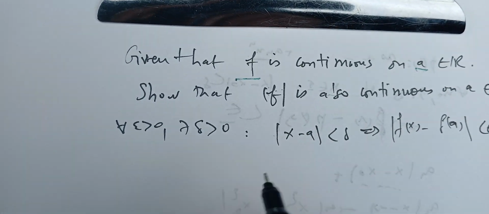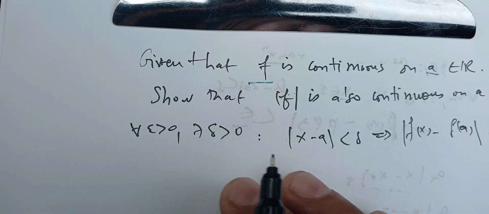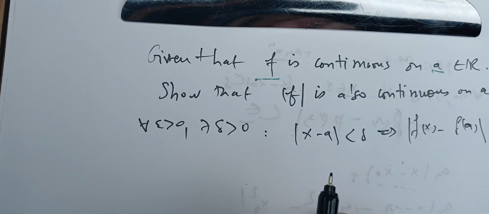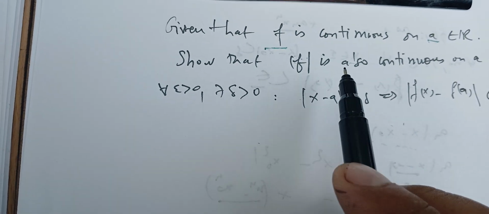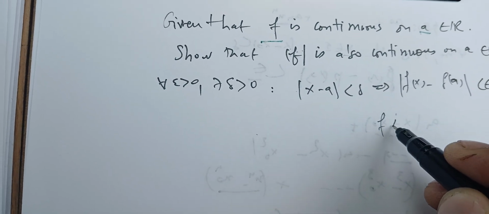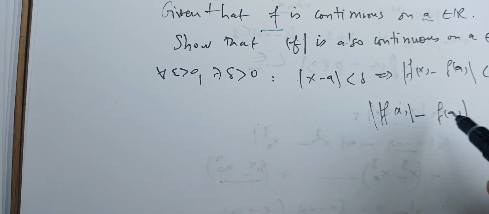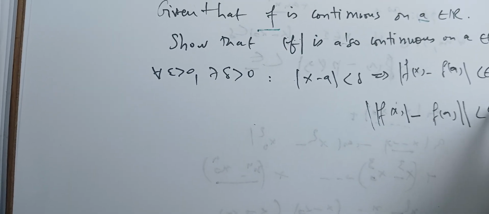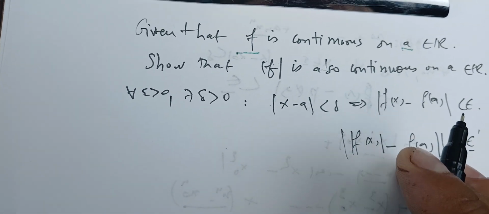We want to use the epsilon-delta definition to write this using quantifiers. So the issue is, what about this one? We need to show that the absolute value of f(x) minus the absolute value of f(a) is less than some epsilon prime, or epsilon, the same one, it doesn't matter.